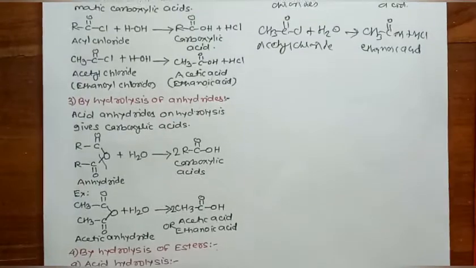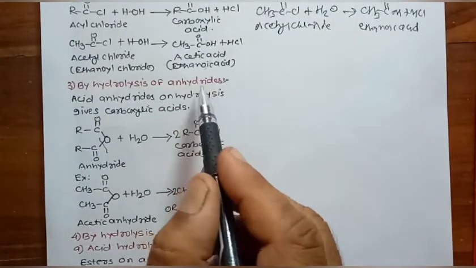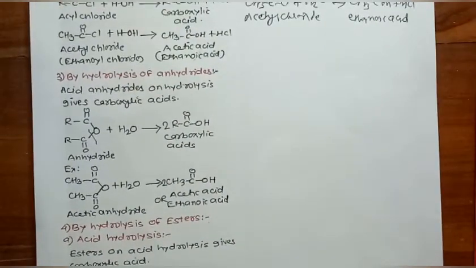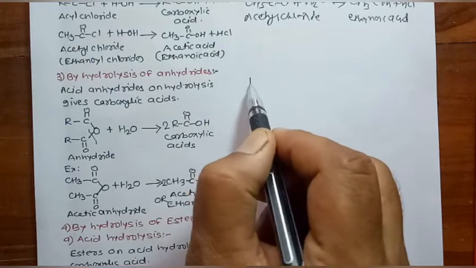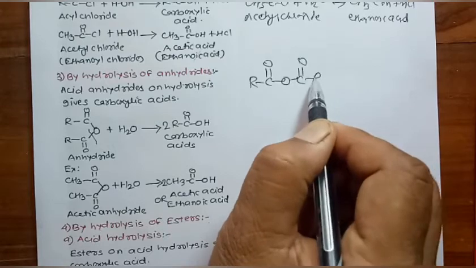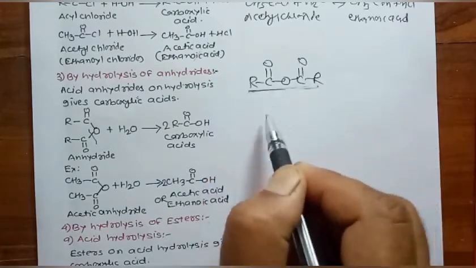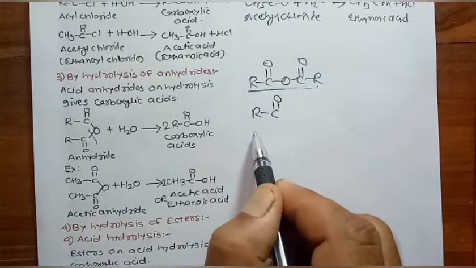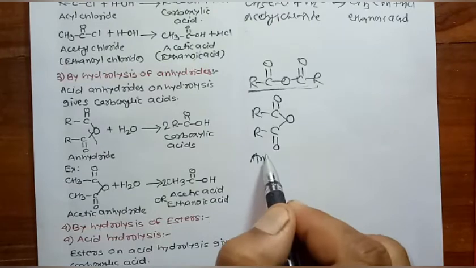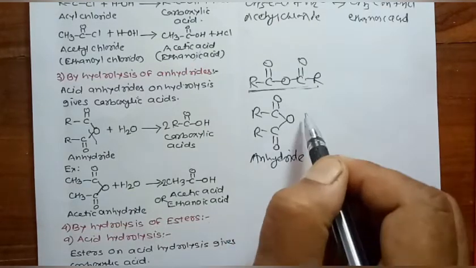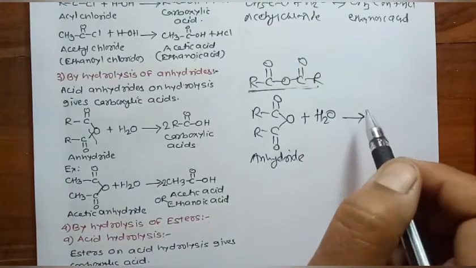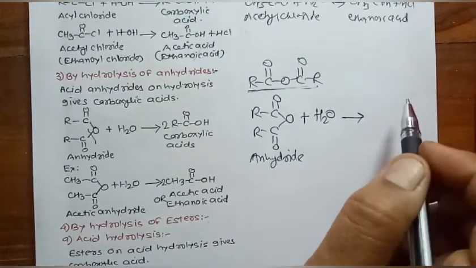Now the third method is hydrolysis of anhydrides. Anhydrides are compounds that have a general formula like this: RC double bond O, O, C double bond OR. We can write the same structure like this: RC double bond O, here is RC double bond O like this. It is anhydride. This anhydride on hydrolysis, meaning addition of a water molecule, gives two molecules of carboxylic acids.